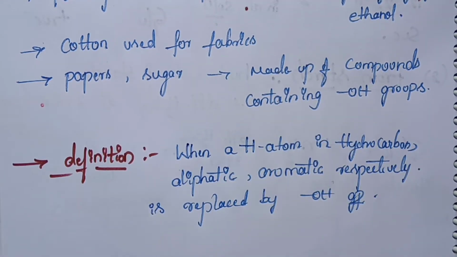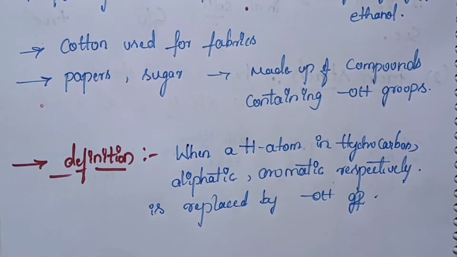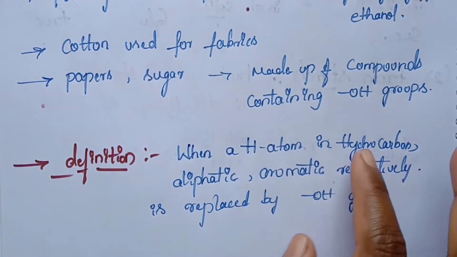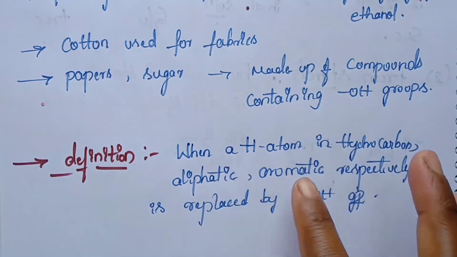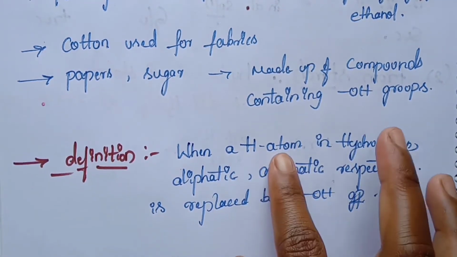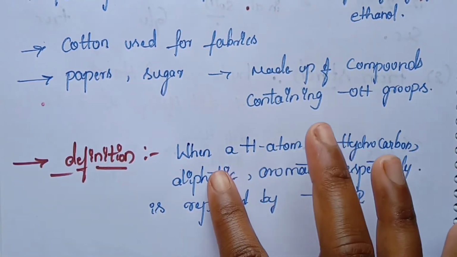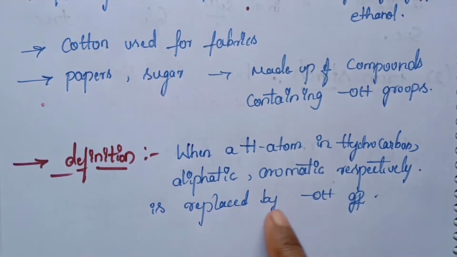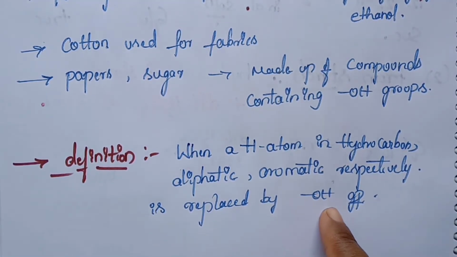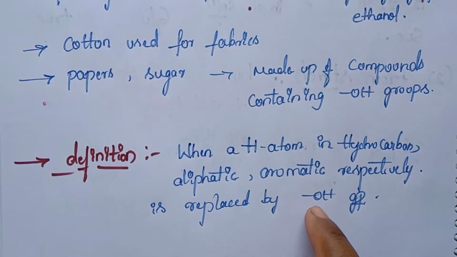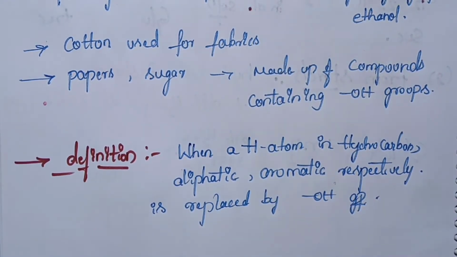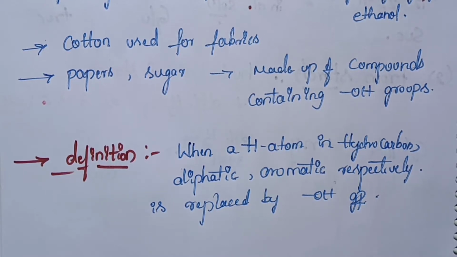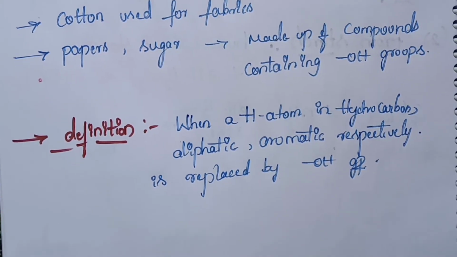The definition: alcohols and phenols are formed when the hydrogen atom present in an aliphatic or aromatic hydrocarbon is replaced by the OH group. OH means hydroxyl group. Now we will see separately how the hydroxyl group is placed in alcohols, phenols and ethers.